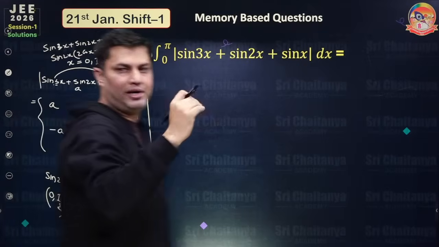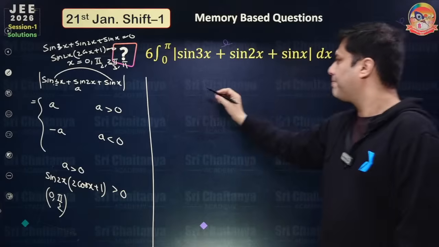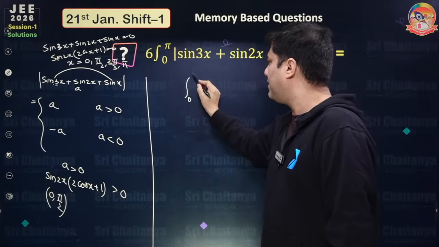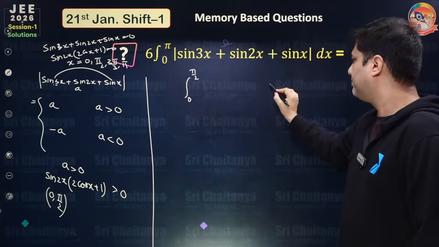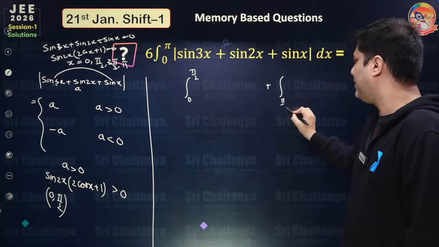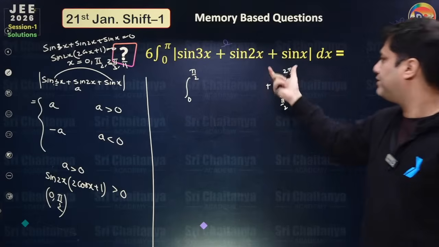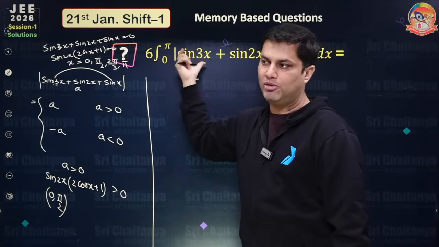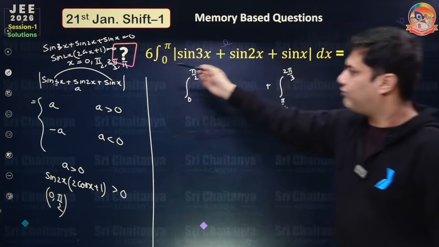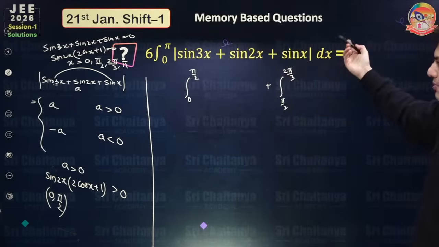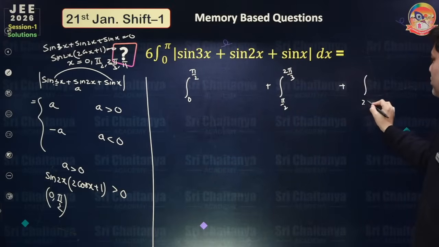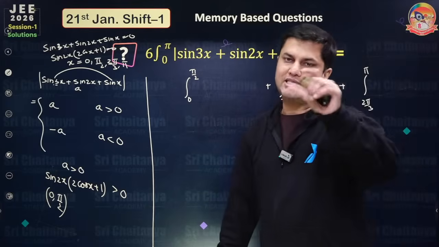So I have to split it now. Okay, so 0 to pi by 2, plus pi by 2 to 2 pi by 3. These are the critical points where this expression is becoming 0. So at these points, the intervals are 0 to pi by 2, pi by 2 to 2 pi by 3, and the last is 2 pi by 3 to pi. Now I have to see the sign between these intervals.